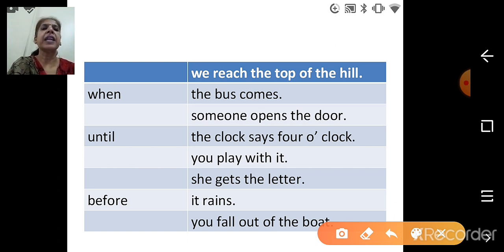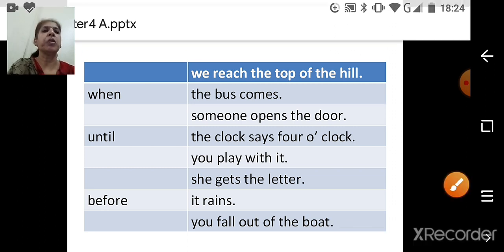And on the other side we have: we reach the top of the hill. The bus comes. Someone opens the door. The clock says 4 o'clock. You play with it. She gets the letter. It rains. And the last one is you fall out of the boat.